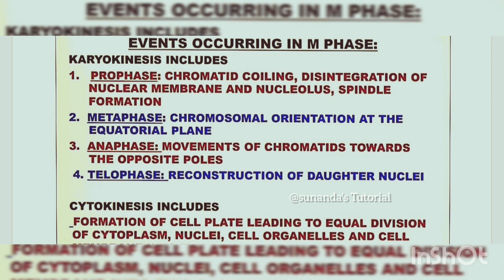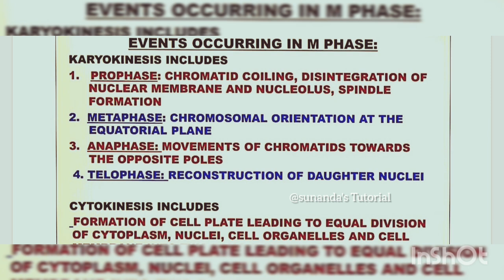Next, disintegration of the nuclear membrane and nucleolus, and spindle formation starts. Next is the metaphase, where chromosomes are arranged on the equatorial plane. Next is anaphase, where movement of chromatids occurs towards the opposite poles. And the next and final stage is the reconstruction of daughter nuclei.